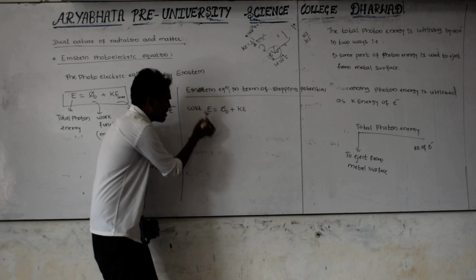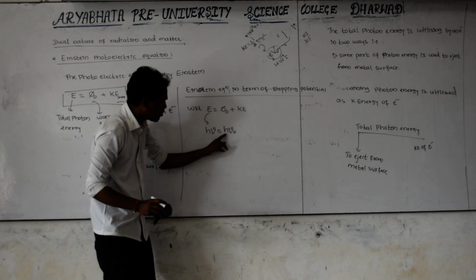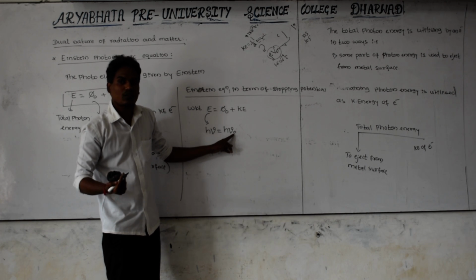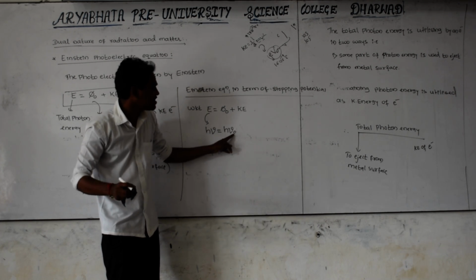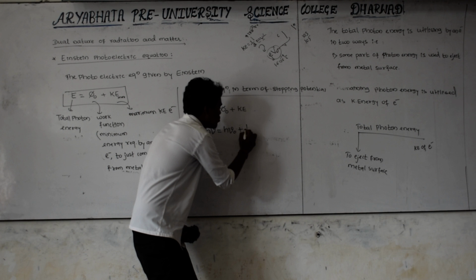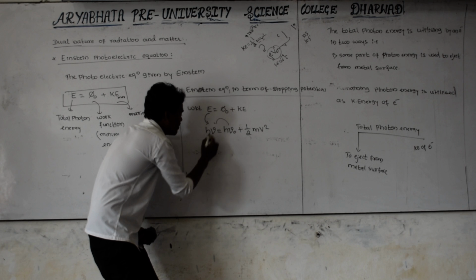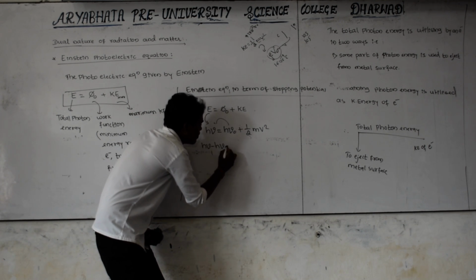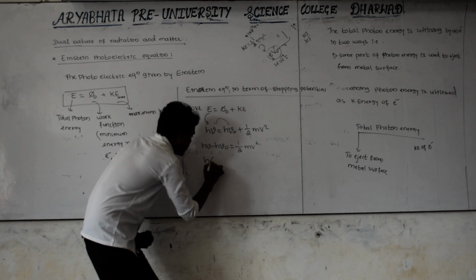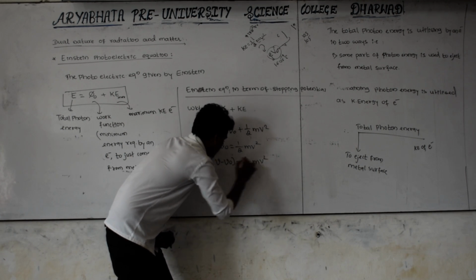The energy can be given by this equation, and this is exactly equal to h into nu naught. This is Planck's constant, and what is nu naught? This is the threshold frequency. For just ejection of the electron, we require a minimum or suitable frequency, that is called the threshold frequency, plus kinetic energy, which is 1 by 2 mv square. Shift this term to this side, that is h nu minus h nu naught is equal to 1 by 2 mv square. Then h is common, h into nu minus nu naught is equal to 1 by 2 mv square.